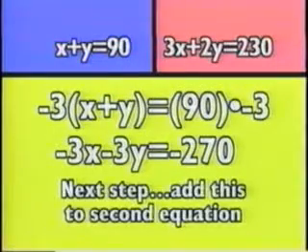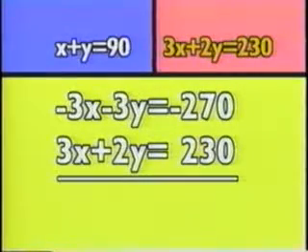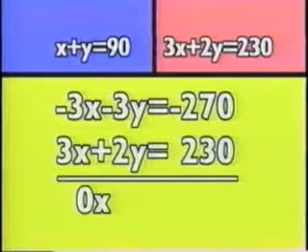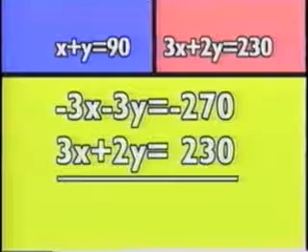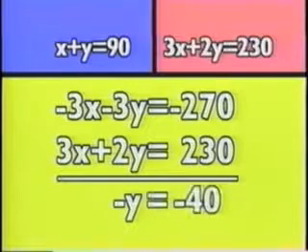Now, add this equation to the second equation. The easiest way to do this is to set one equation over the other and add term by term. You can see the result. 3x plus negative 3x equals 0x, so that x disappears, as we planned. 2y plus negative 3y is negative y. And 230 plus negative 270 is negative 40. This gives us negative y equals negative 40, or y equals 40.